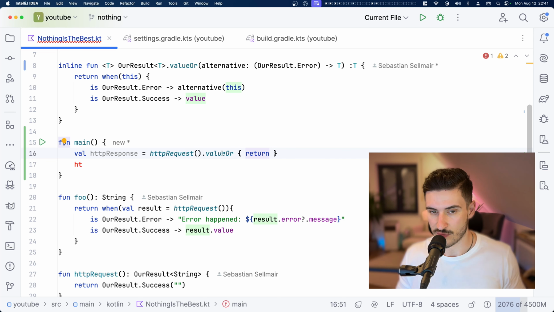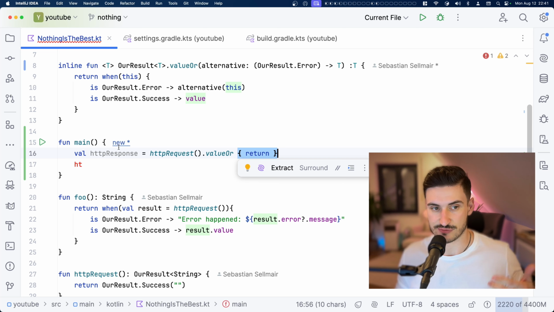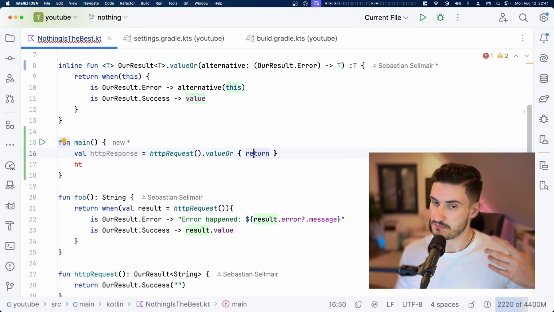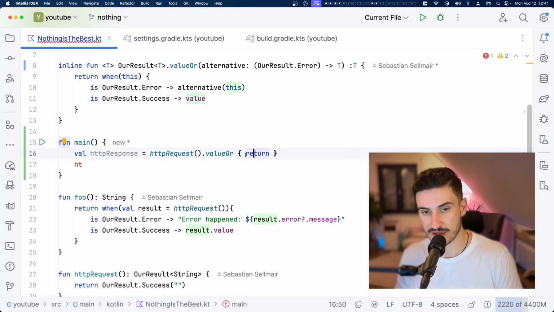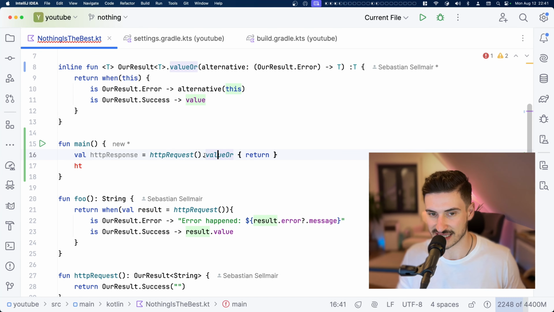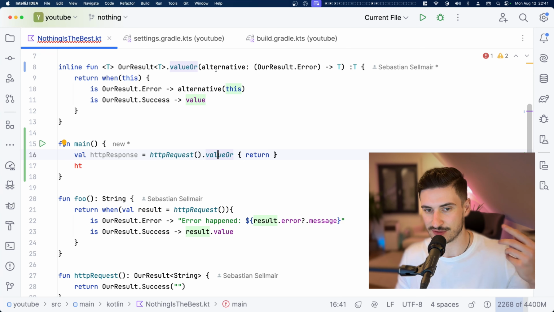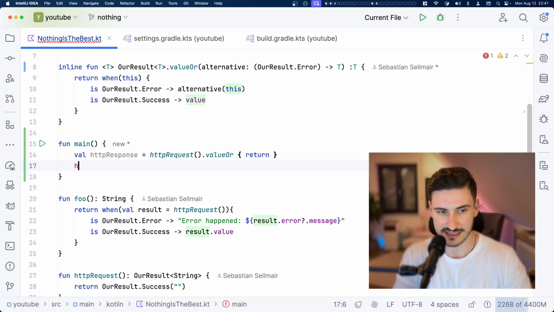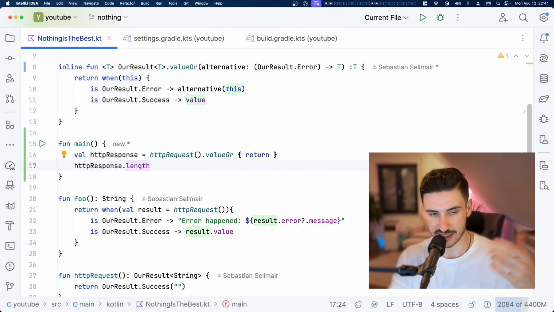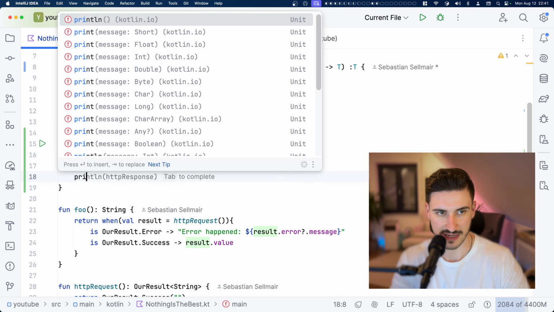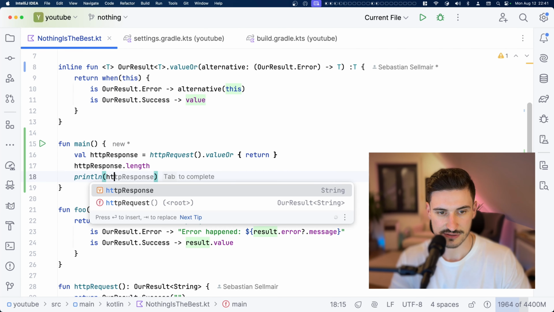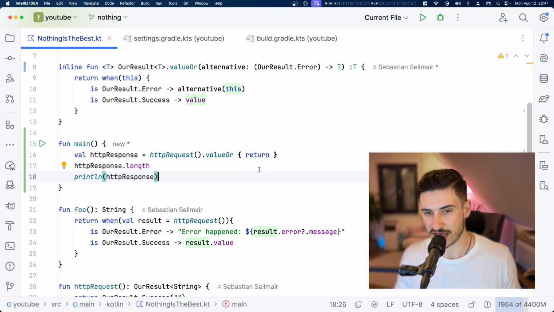And this valueOr alternative closure that I have here, the lambda that I provide, which just returns out of main, will be evaluated as a type of Nothing, which is a subtype of String. Therefore, it's valid to pass it as alternative to something that returns String. And you can see that in this httpResponse, I can just access this length. I can just print it to the console. And here you go. Nothing is really, really cool in Kotlin.